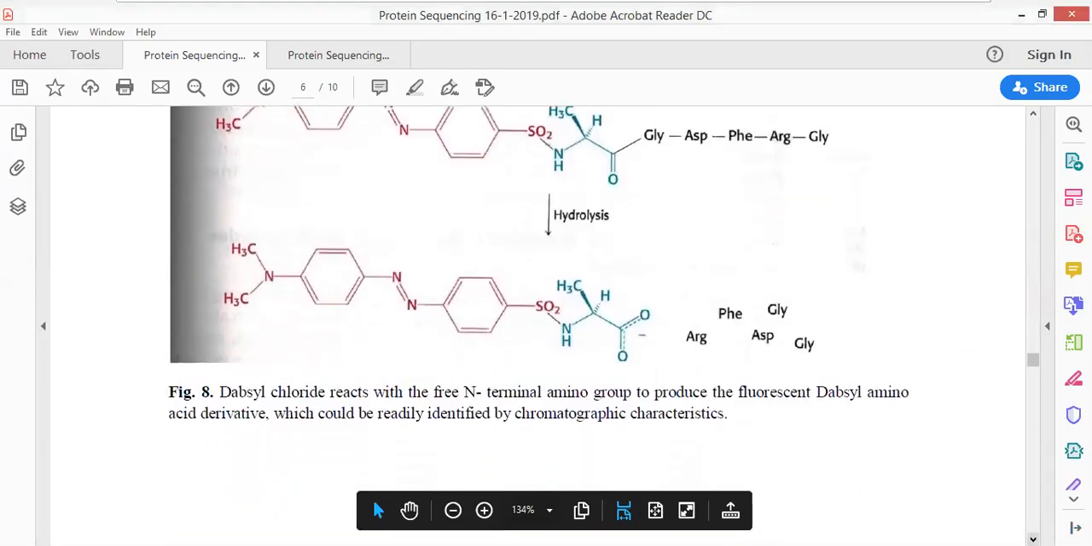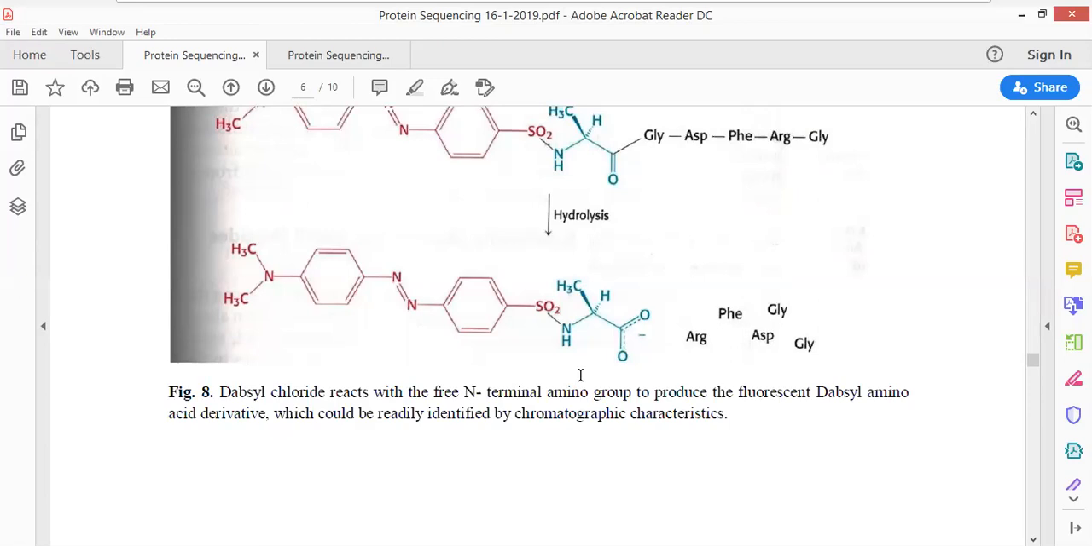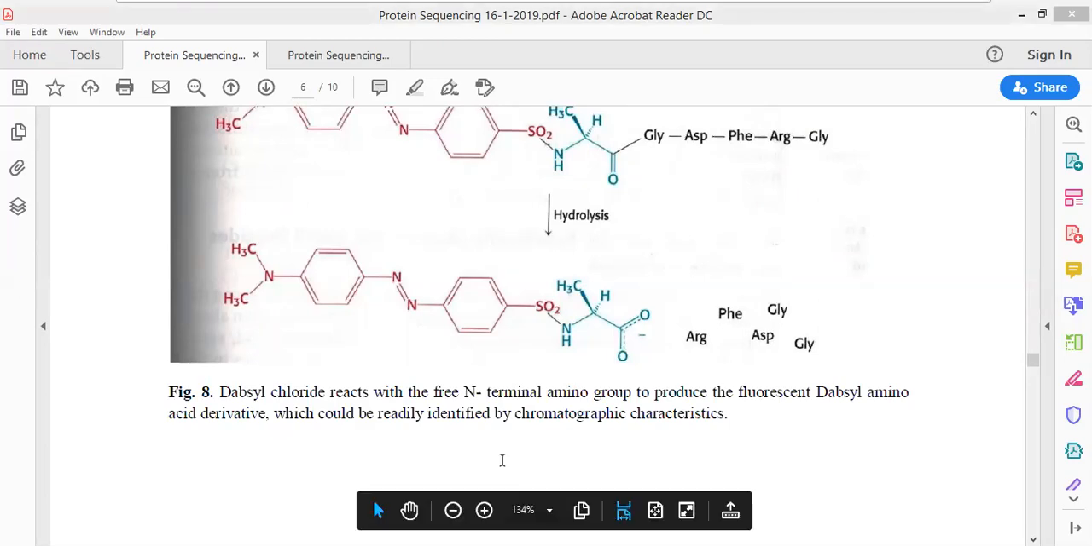Then you have performed hydrolysis. Once the hydrolysis has been performed, the molecules are being broken apart from each other. Okay, so this is how hydrolysis is being performed.